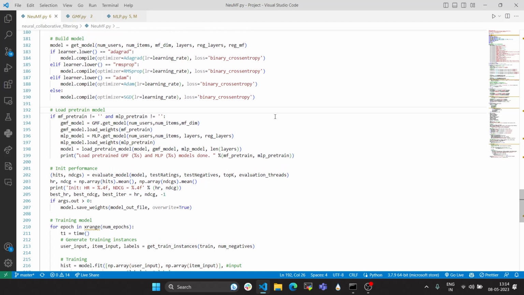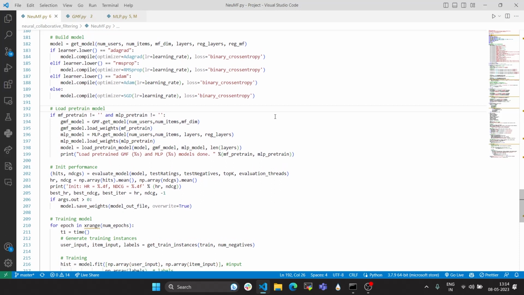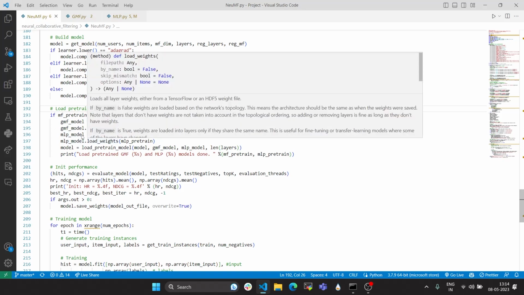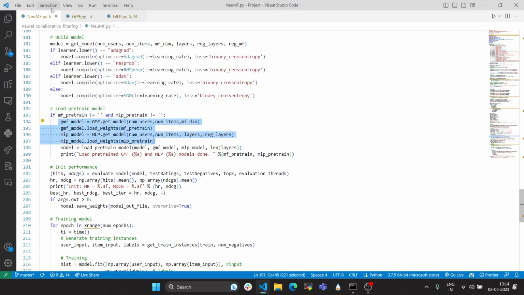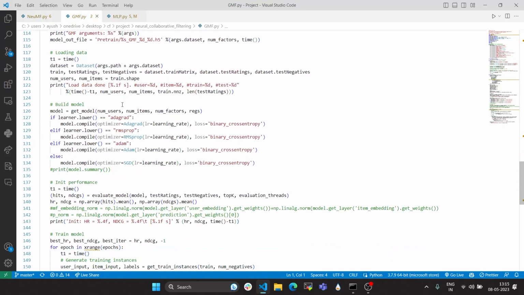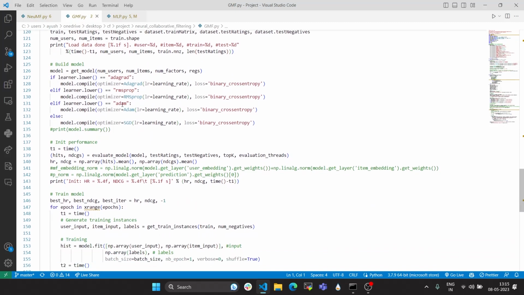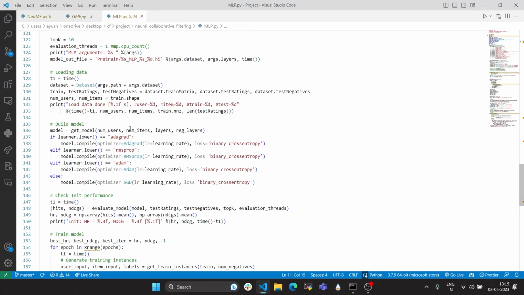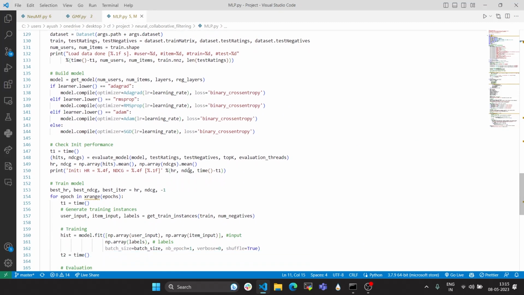This is our implementation of the first paper, neural collaborative filtering, that consists of two models, GMF and MLP. Here is the main part, and the implementation of the GMF model is here, as described in the paper. This is the implementation of MLP.